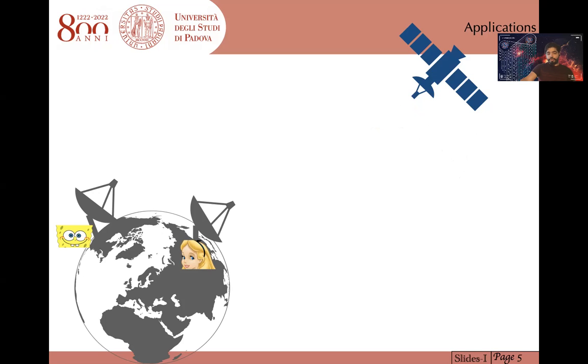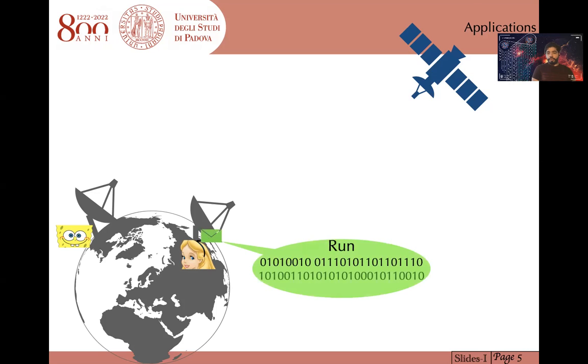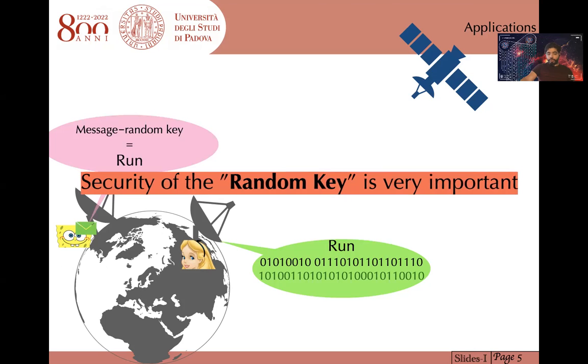An easy solution to this problem is to combine the original message with a random key of the same length as the original message. In this way, as long as the random key is private, the communication is secure. Then Bob can recover the original message by subtracting the random key from the received message. Distributing the random key between two parties is another topic which I'm not going to cover in this talk. With this example, I showed the importance of the secrecy or security of the random key.